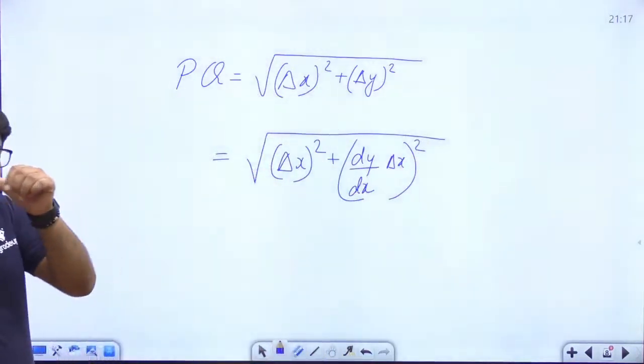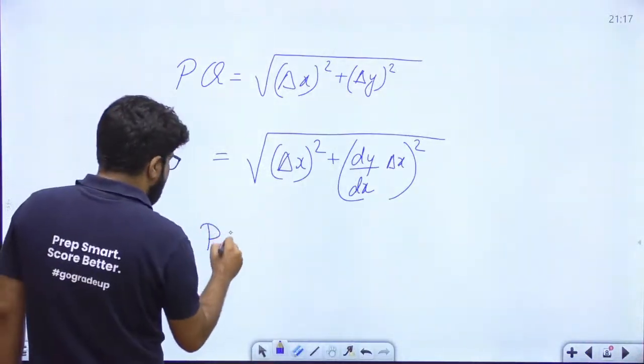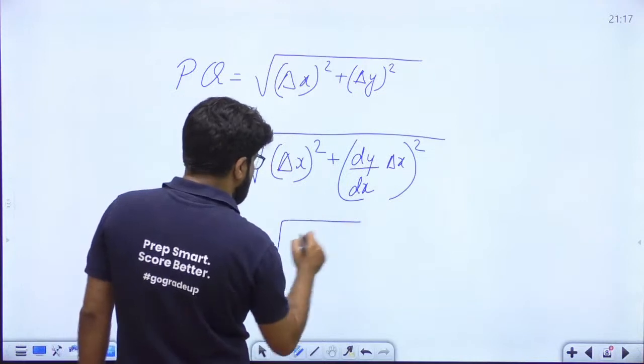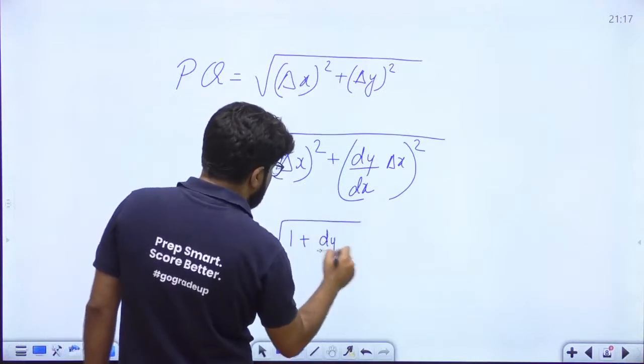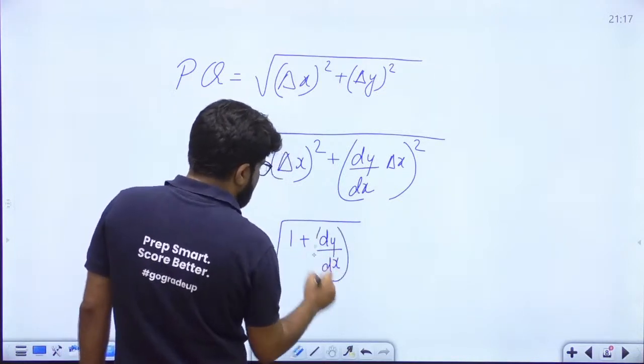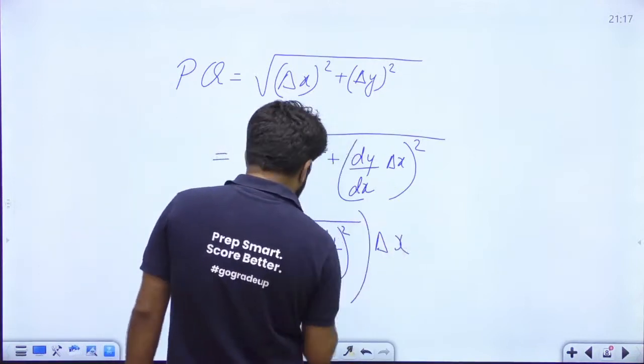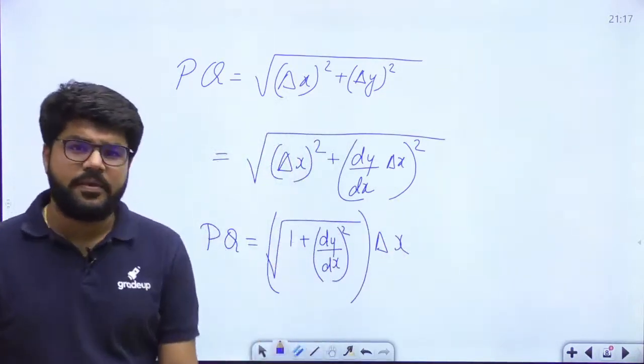Delta x square is common. Take it common and outside the under root, so that will only become delta x. What is left inside the under root? 1 plus (dy by dx) whole square, and delta x is separated. That is the length PQ.